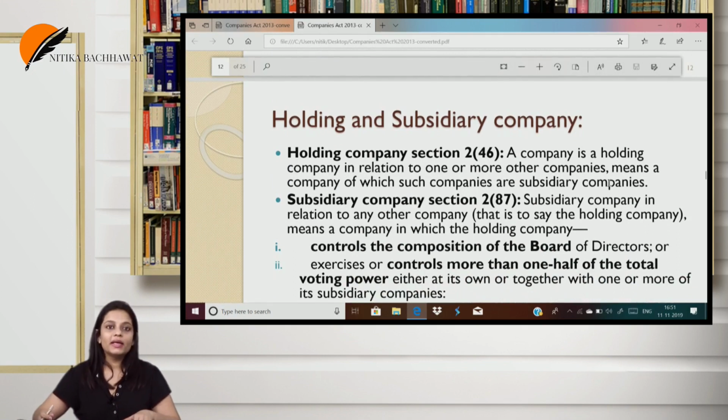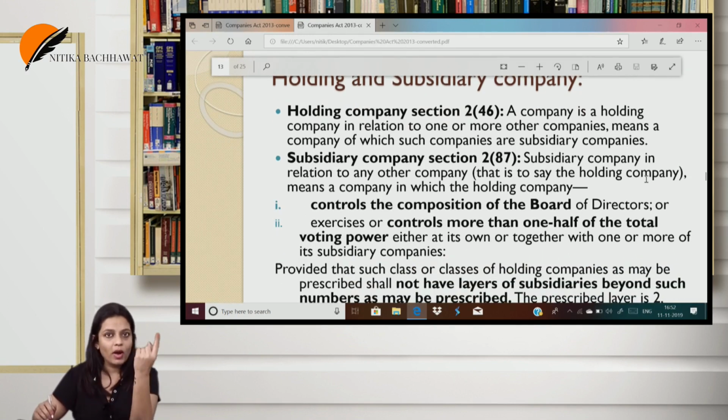The next one, holding and subsidiary. A company is said to be the holding of another if such other is its subsidiary. So basically this definition itself tells us that it's a very circular relation. That is, if I am your holding, you're automatically my subsidiary. Subsidiary, if you fulfill any one of the two conditions, you will be considered as a subsidiary.